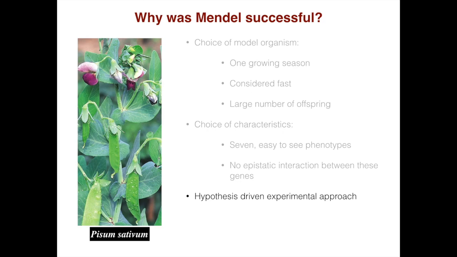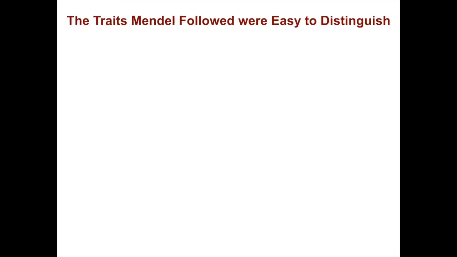He also pursued a hypothesis-driven experimental approach, which was very helpful for him to understand his results. And he patiently conducted and recorded for 10 years before publishing. So there was no pressure to publish, no rush to publish. He studied, he observed, he planned, he worked, and then he formulated his ideas and published them. So what are the traits Mendel followed?